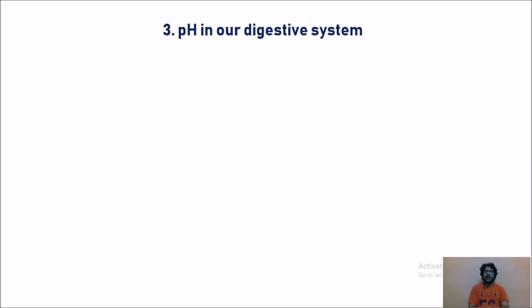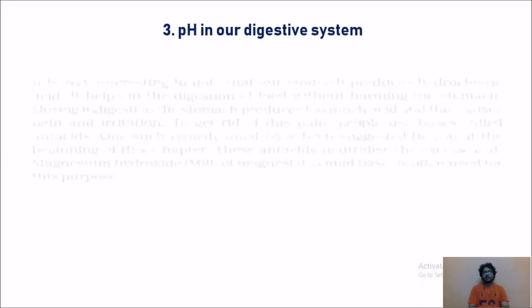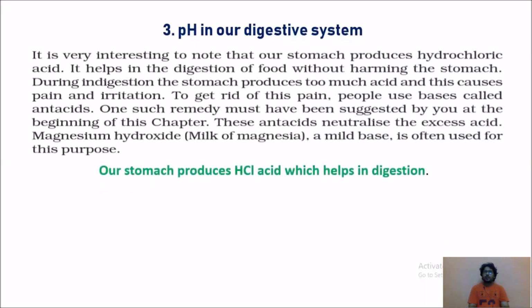Third one, pH in our digestive system. We all know our stomach produces HCl acid, which helps in digestion.